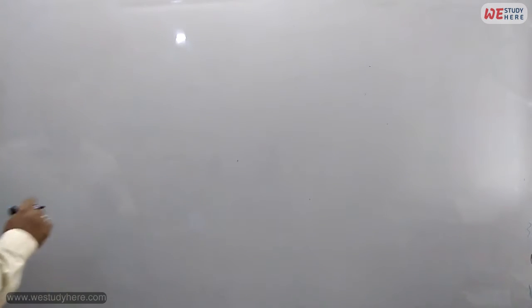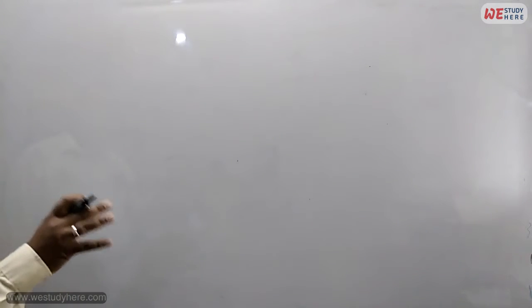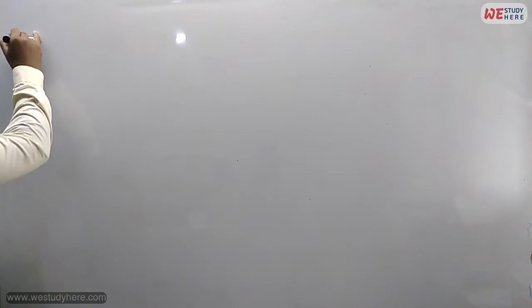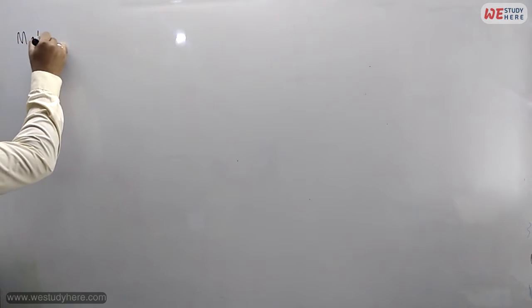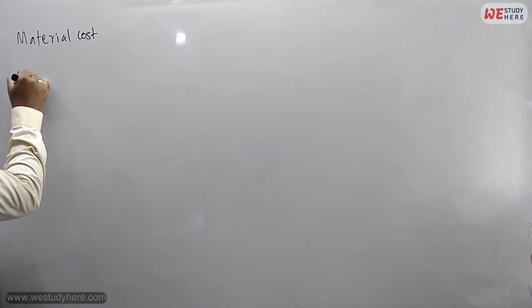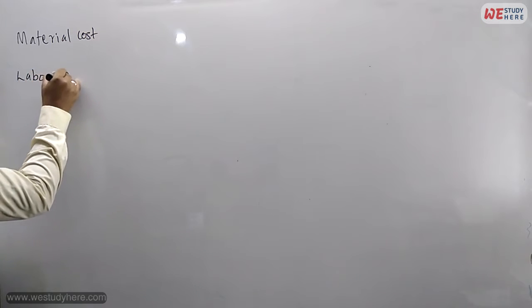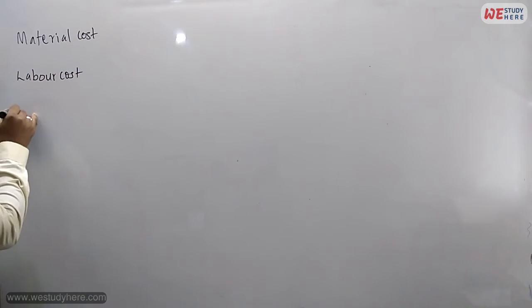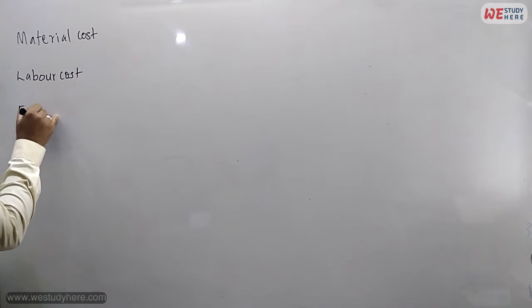Okay, now see, if we take managerial accounting, it can be divided into three major parts. One is material cost, second one is labor cost, third one is expenses cost.